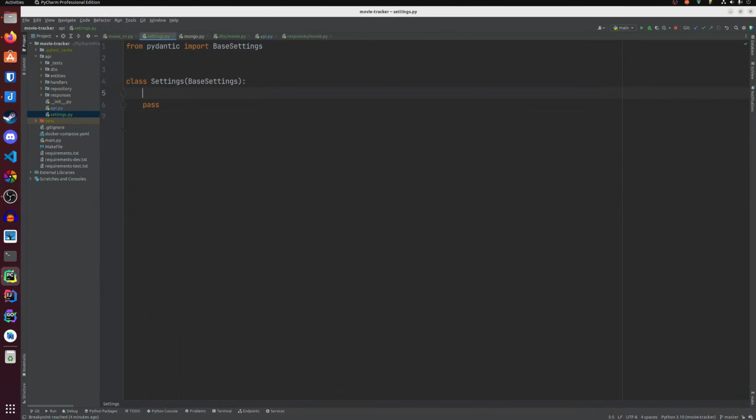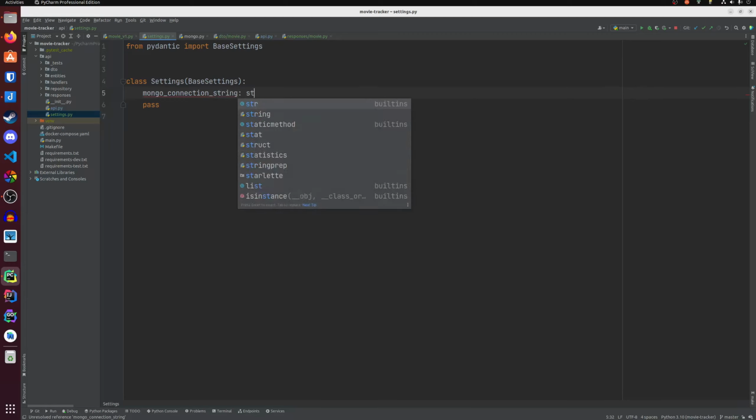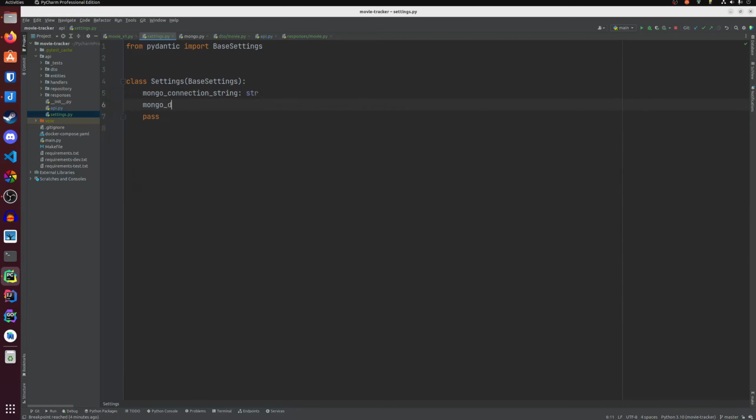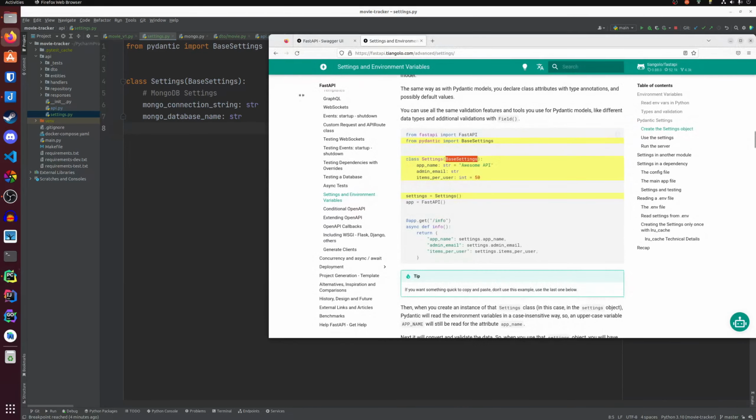So we can just say mongo_connection_string is a string and mongo_database_name is also a string. And we can add a comment here, MongoDB settings, in order to differentiate between separate settings.